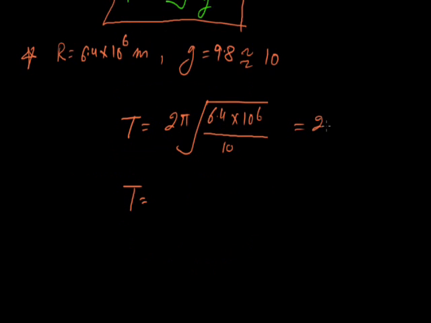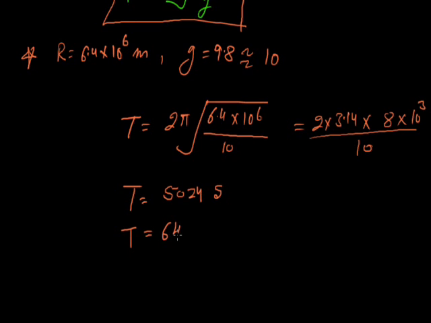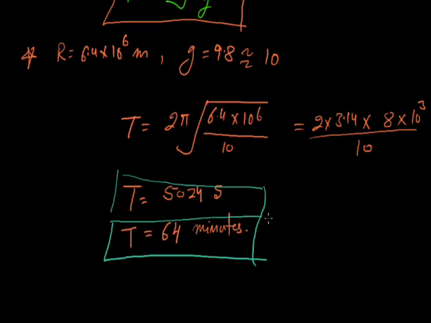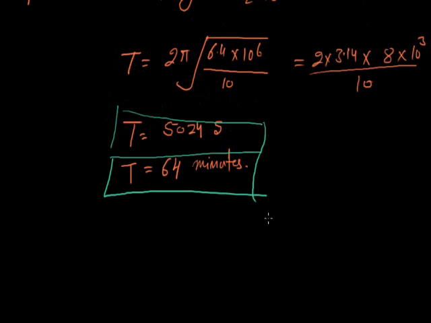It is equal to 2 into 3.14 into 8 into 10 raised to the power 3 by 10, because we can take 6.4 as 64 upon 10, so root of 100 becomes 10, root of 64 is 8, and root of 10 raised to the power 6 is 10 raised to the power 3. It is approximately equal to 5024 seconds, about 84 minutes. This is the time period of the satellite approximately.